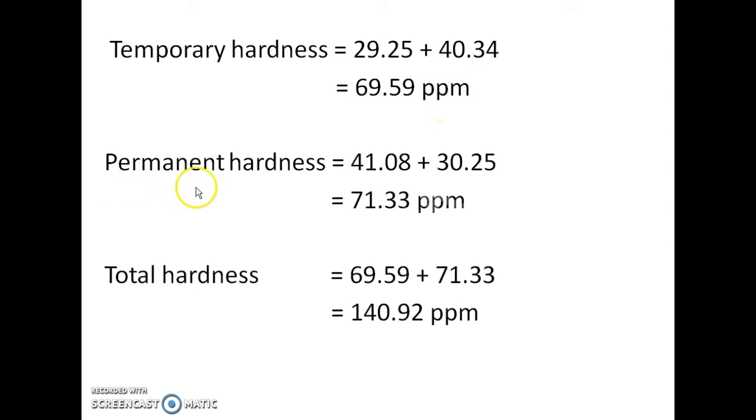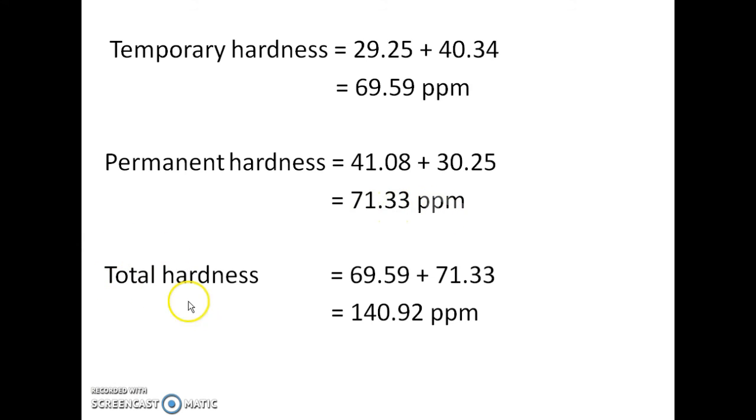Similarly, how to calculate the permanent hardness? Again, I will look at the list of impurities given in the example, and I will find how many impurities belong to chlorides and sulfates of calcium and magnesium. There are two impurities which belong to chloride and sulfate. If I club the answers of these two impurities, I will get the permanent hardness as 71.33 ppm.